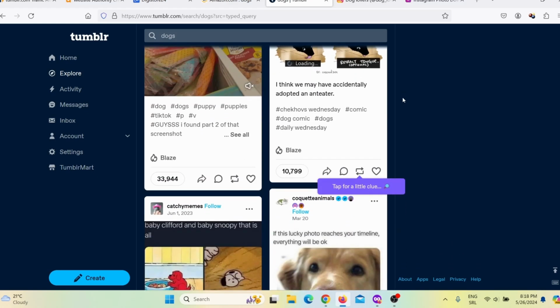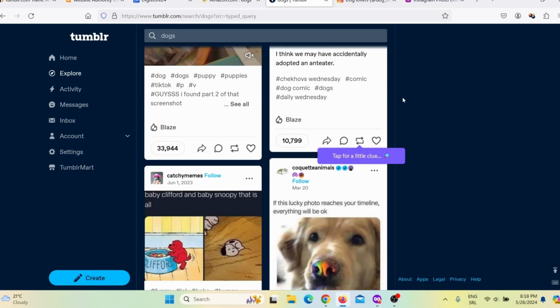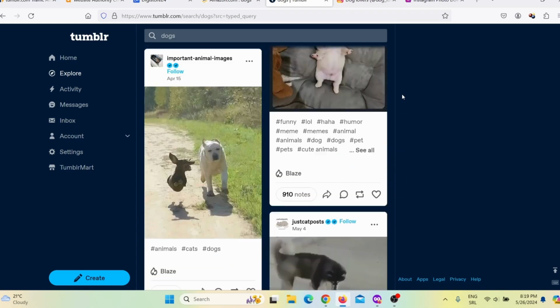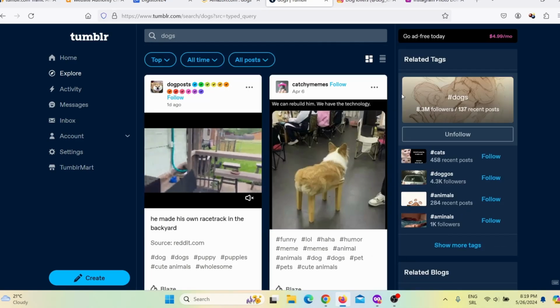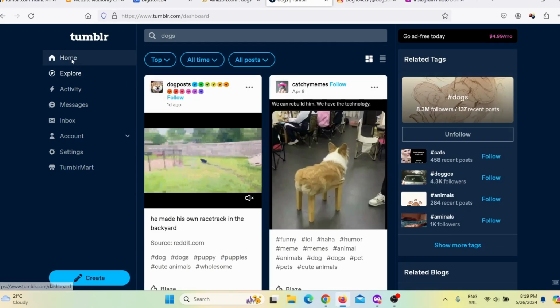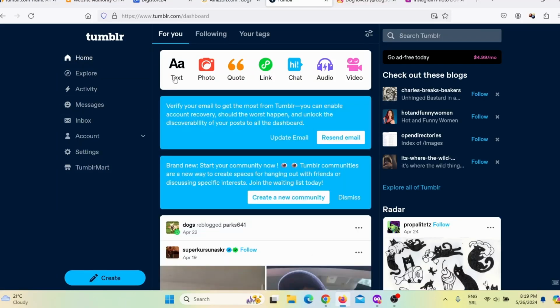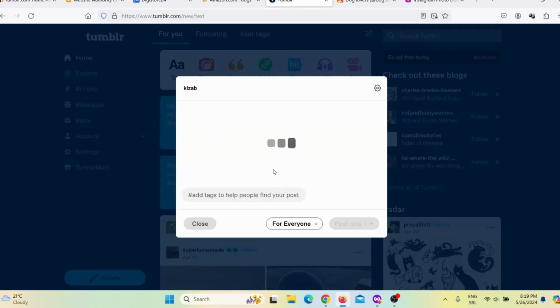Now, by far the best way to actually grow organic followers on Tumblr is to start sharing viral content, okay? So what you need to do, you need to go back here on homepage, and then here you can see text. You can publish articles here on Tumblr, okay? And to publish articles, just click here, and here you can publish an article.